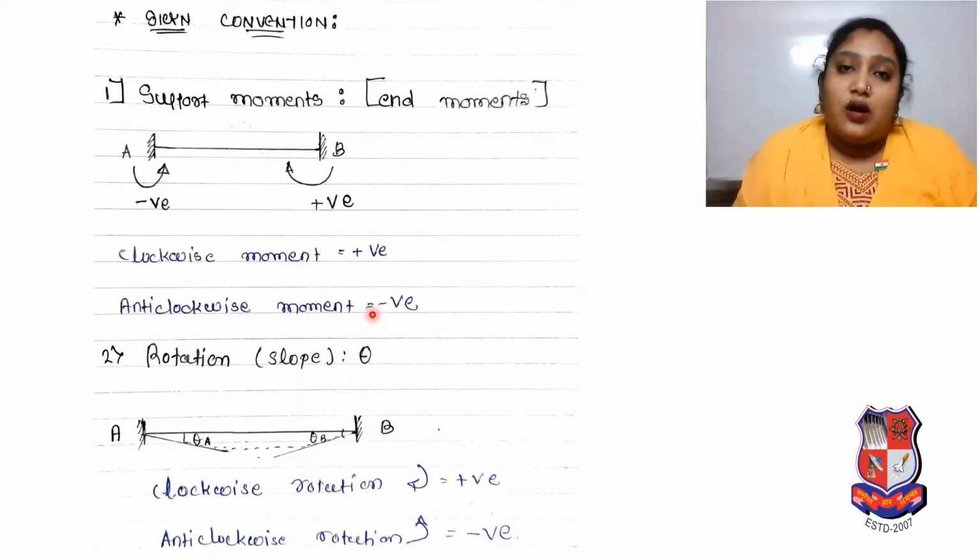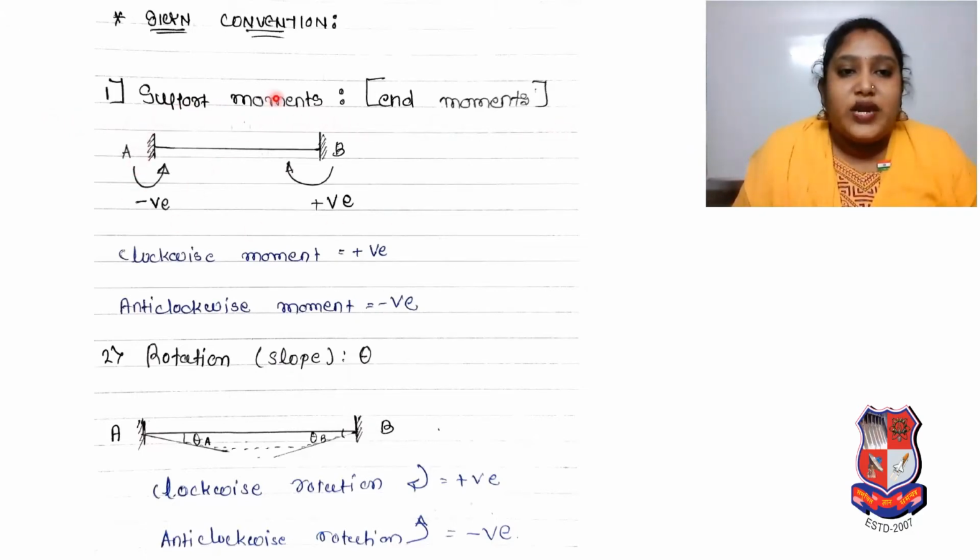I will also come with a shear force and bending moment lecture. Many students are facing problems to understand SA1 because of the lack of knowledge regarding SFBM, reactions and so on. So I will come with that lecture also, but till then just focus over here, try to understand sign convention and moments, that is, support moments or end moments.